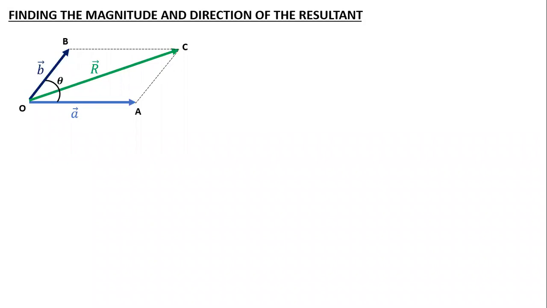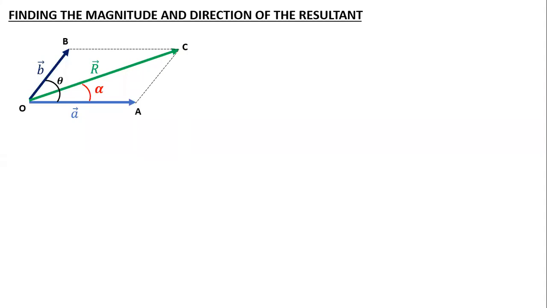B has some direction, A also has some direction, and both have some length, so they are vectors. Similarly, for R, with respect to the A vector, let it form some angle called alpha. So I'm using some generalized terms.